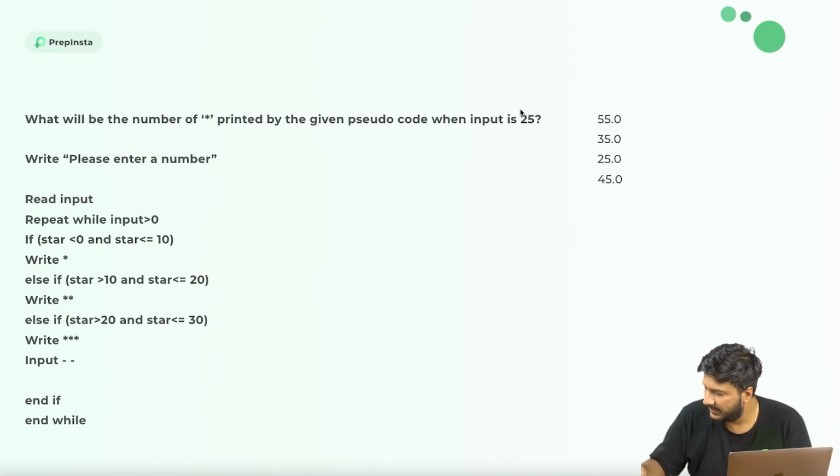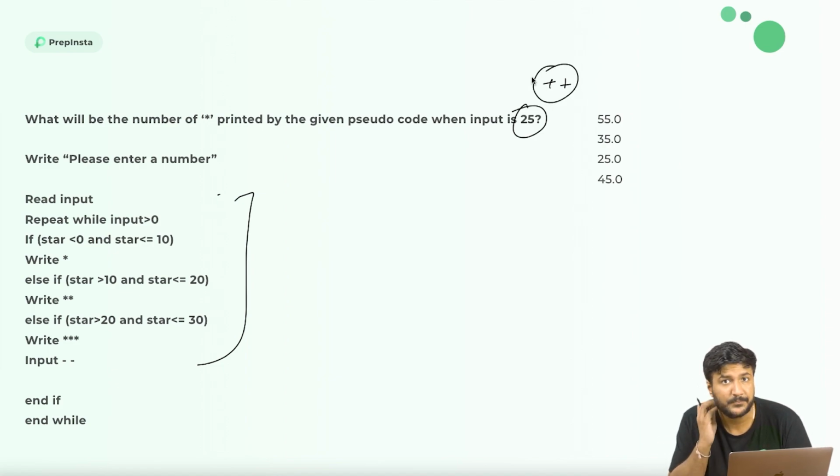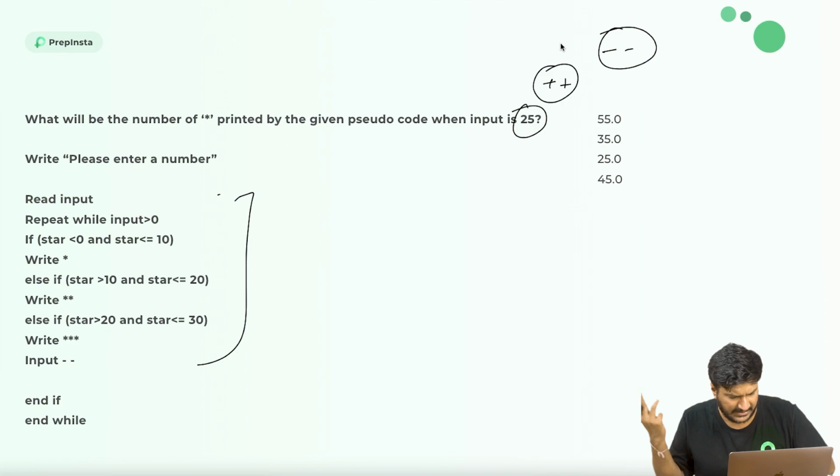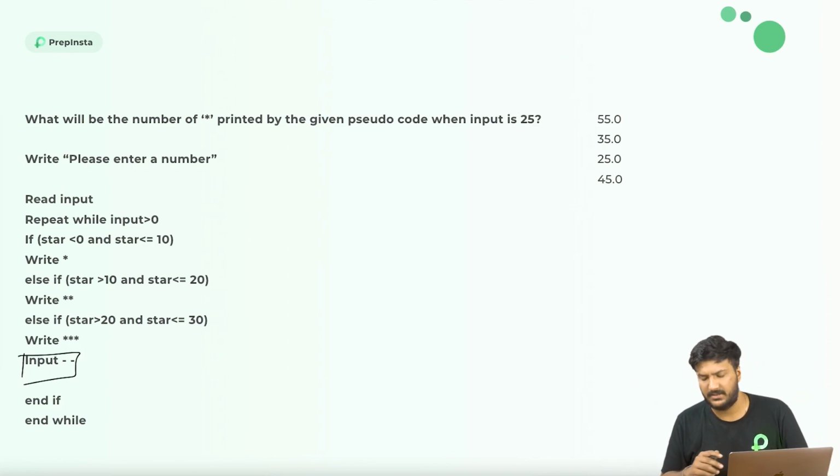So basically here they're saying the output is 25. Now I see that they are playing with the output. All I need to know is whether the output is increasing, that is plus is happening, or decreasing, that is minus is happening. Okay, minus is happening here.